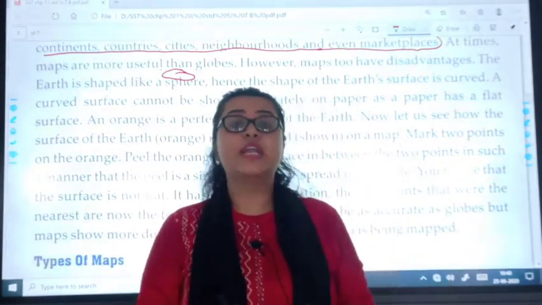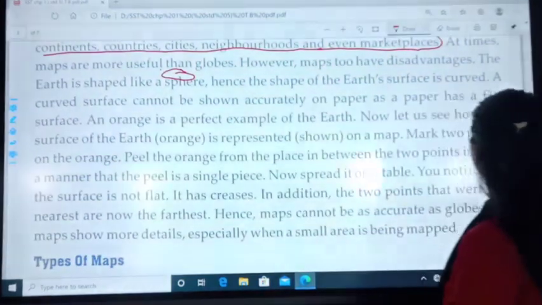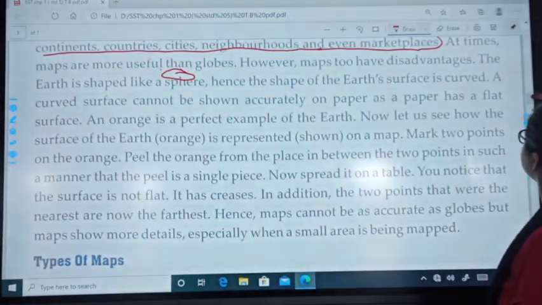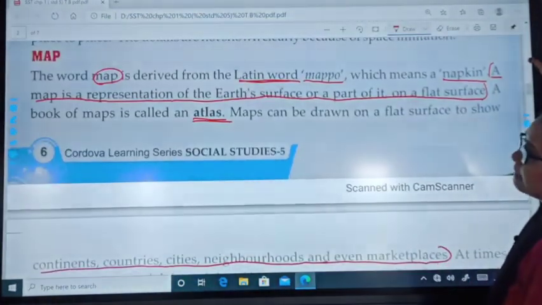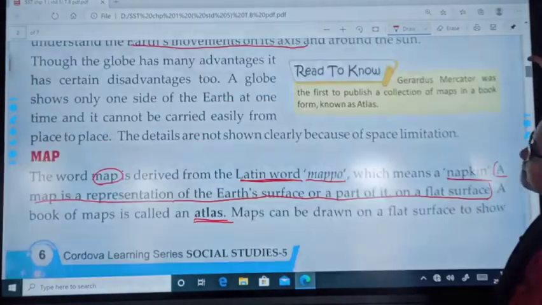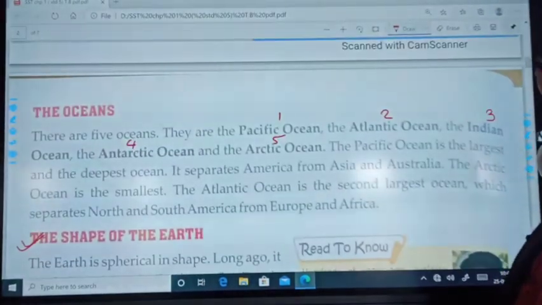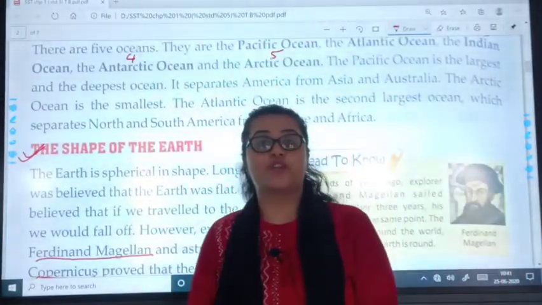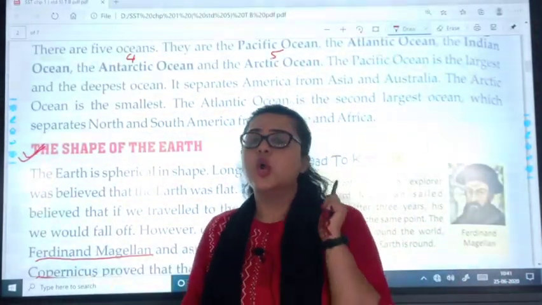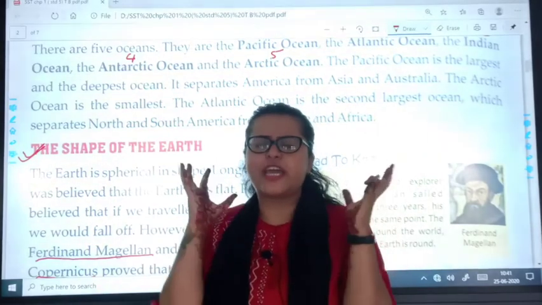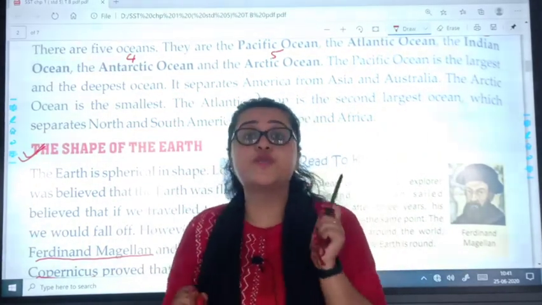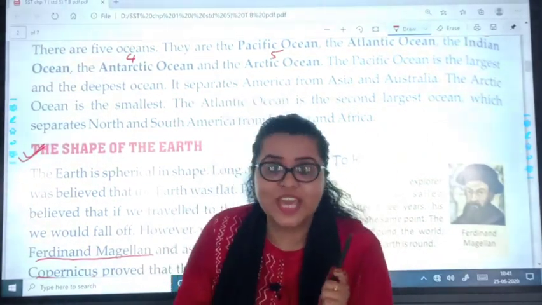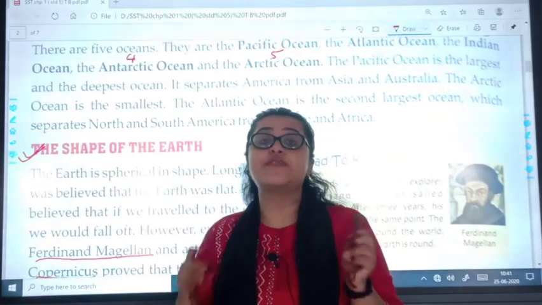So today we covered the topics of maps, globe and the shape of the earth. And we had a quick recall of what we learned yesterday. So your work will be to recall everything and keep it in mind. And don't forget to bring the orange to the next class, okay? We will have a practical session and we will learn also.